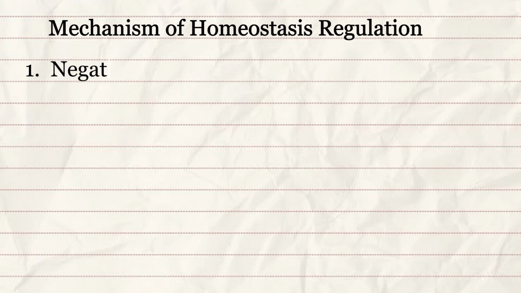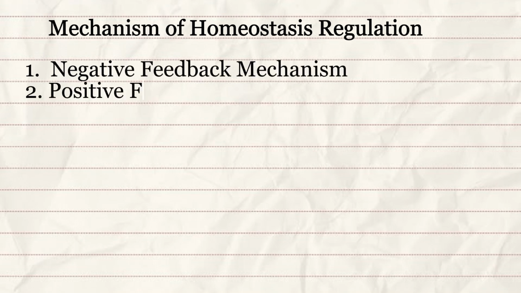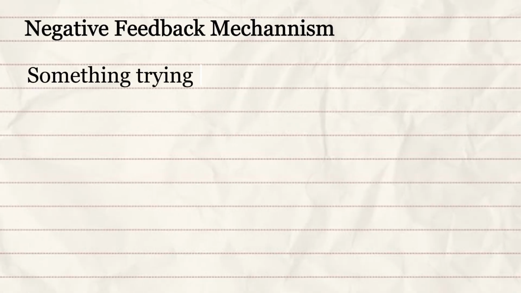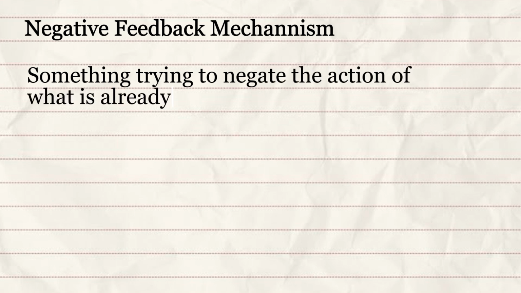Today, we are going to focus on a part of homeostasis, which we call the mechanism of homeostatic regulation. Number one, we have what we call the negative feedback mechanism, and number two, we have the positive feedback mechanism. Just like I said earlier, the body has to have a way of regulating various processes that occur in the body, so as to make sure that the body does not fall ill or get sick at any particular point in time. For negative feedback mechanism, I want you to see it as something trying to negate the action of what is already happening.